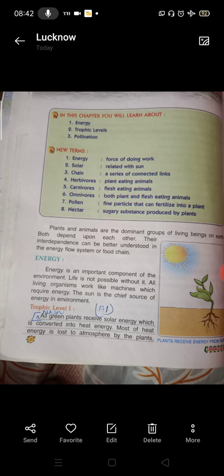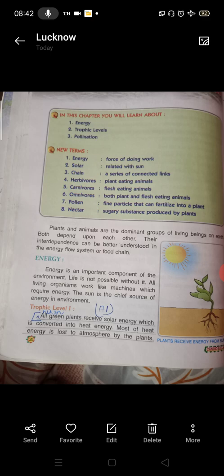So, the herbivores eat the plants, that is the animals which eat the plants, and the energy which is there in the plant is transferred to the animal which eats it, and the energy remains stored in them. This is trophic level 2 of food chain or food web.